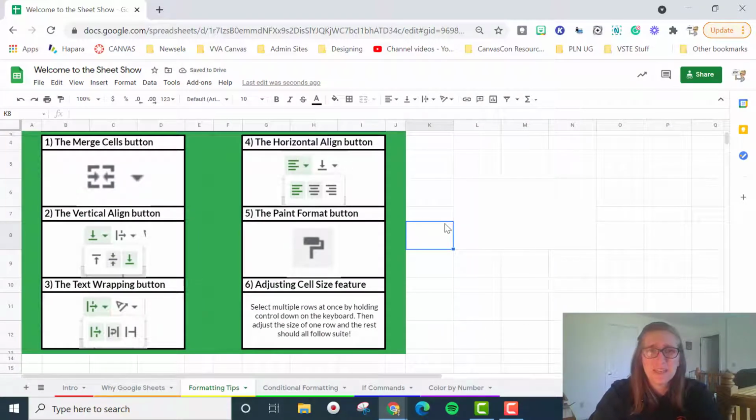Those are just some formatting tips in order to help make things look a little bit more like a worksheet perhaps for your kiddos when you're getting used to it. These were most of the tools that I used when creating these next 3 different worksheets that you're going to see.